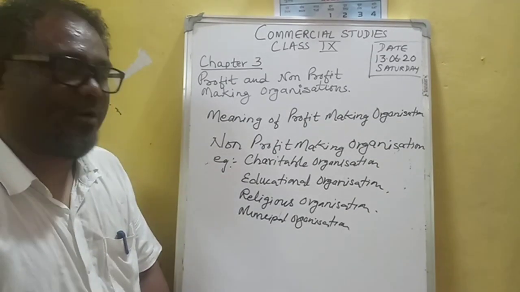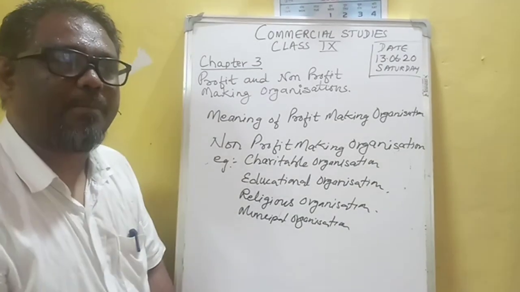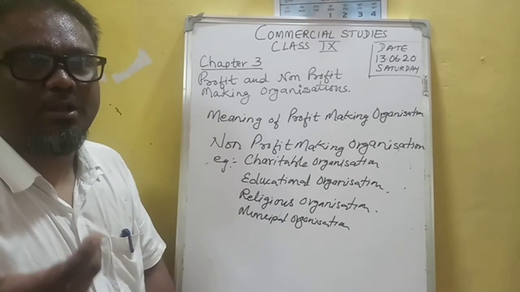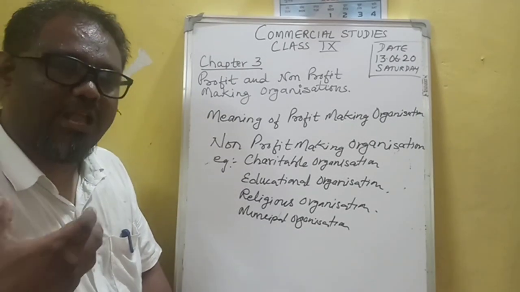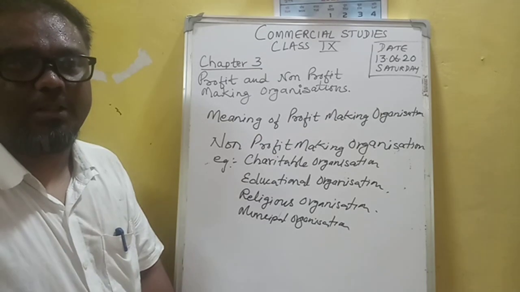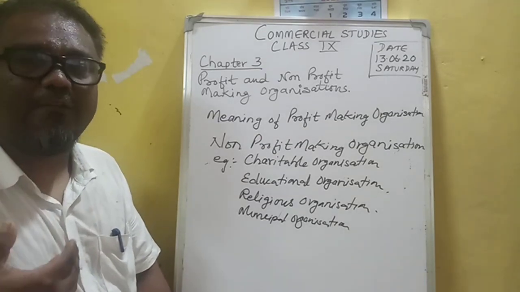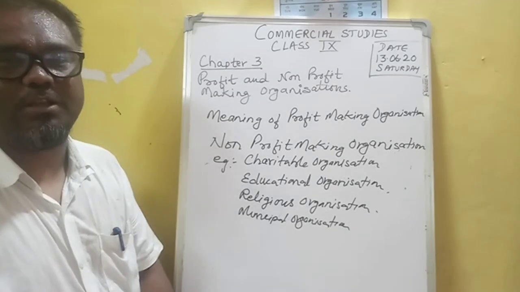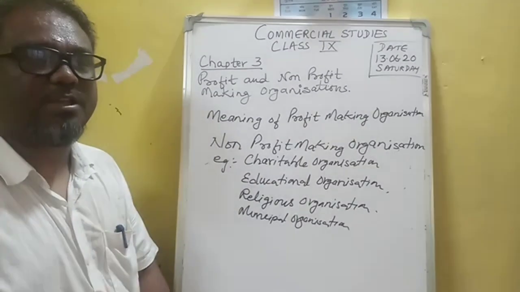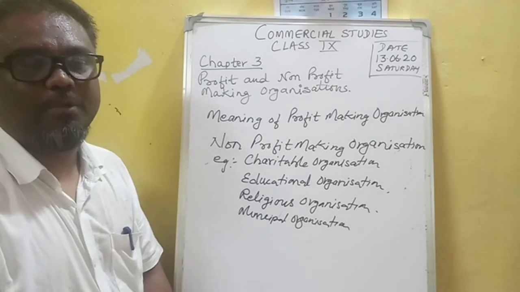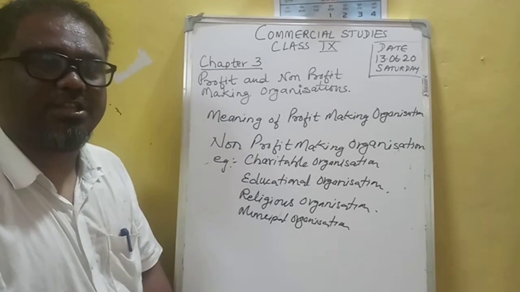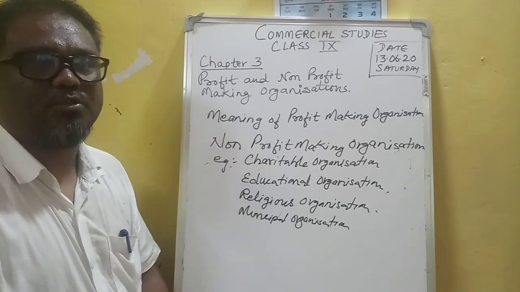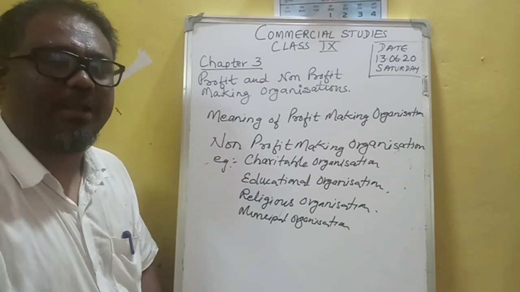They are all profit-making organizations. Non-profit-making organizations are charitable. Their main motive is to help the people and the society, those who are in need of financial support and medical support. They are a very backward class of people who cannot sustain their life by themselves. They do not have money or food to eat. So here the trusts and societies come forward to help them, such as poor students. These are called non-profit-making organizations.